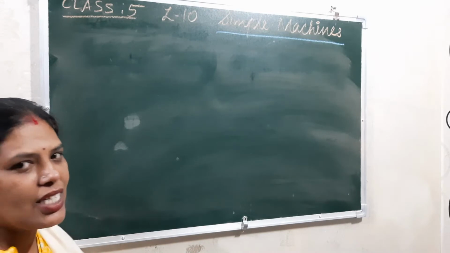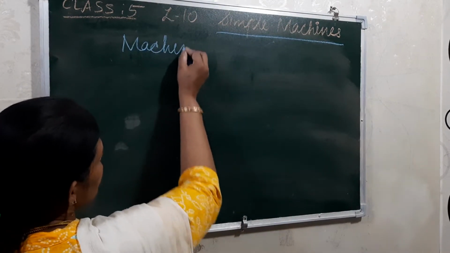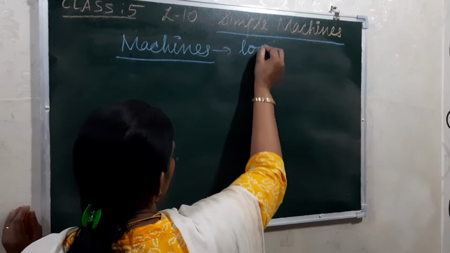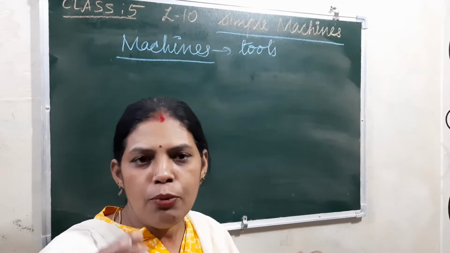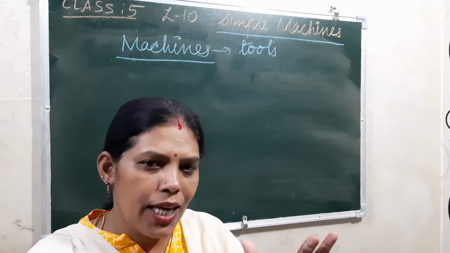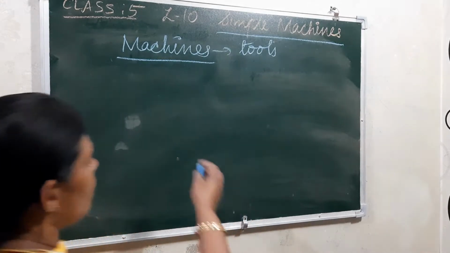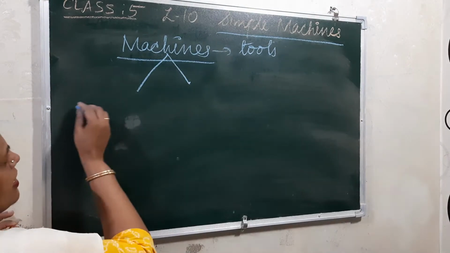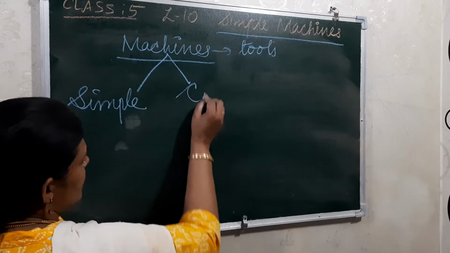They are the machines. Okay, so machines are the tools, right? Machines are the tools for doing work. See, if you are drawing a picture, you may use some instruments, right? Whether the pencil or the scale. So these are what we call tools, right? In the same way, these machines are of two types: the simple machines as well as complex machines.